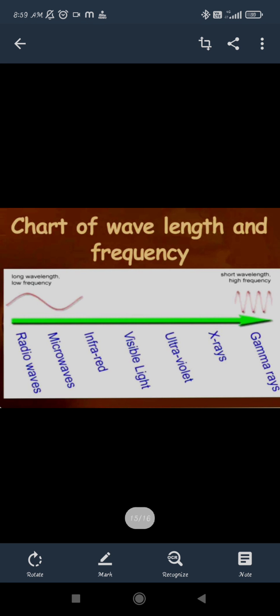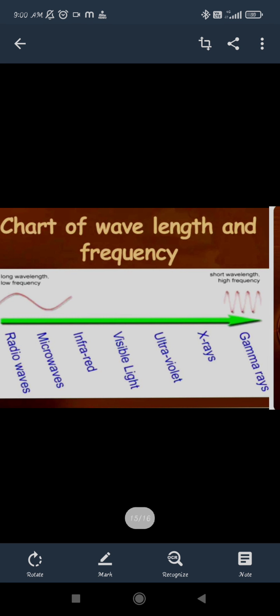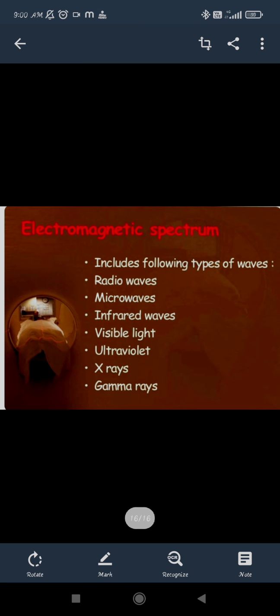In the wavelength range, if you are talking about increasing wavelength, then it is radio waves, microwaves, infrared rays. These are all of the highest wavelengths, but they have the lowest frequencies. If we talk about ultraviolet rays, X-rays and gamma rays, these have shorter wavelengths, but they have a high frequency. That means they can easily penetrate through the planet and enter into our planet also. They can move faster because the number of waves passing through in 1 second will be more. So the wavelengths will be less, but the frequencies will be high.